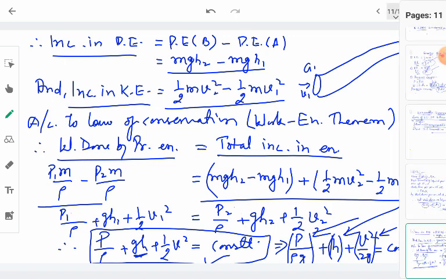And one special case can be discussed here. What if the tube is lying over a horizontal line? In that case, the height of both ends will be the same, and therefore h will be 0 here. So in case of Bernoulli's theorem, it will be P upon rho plus half V square, and this will always remain constant.